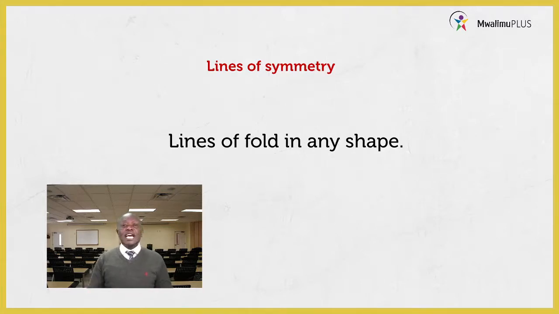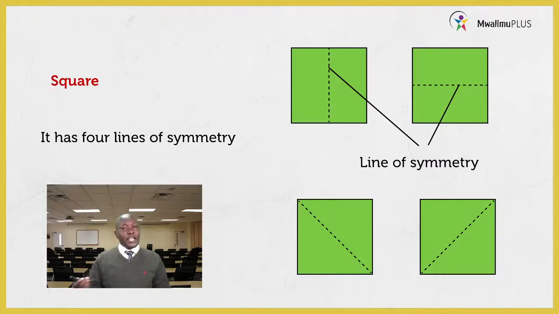For instance, I have a piece of paper, and this paper is maybe in a square shape. If I take this paper and fold it into 2 equal parts, I will have a center. When I fold the paper, there's a line that will remain in the middle. That's what we call a line of symmetry. As you can see in this square, a square is one of the shapes, and it has 4 lines of symmetry.